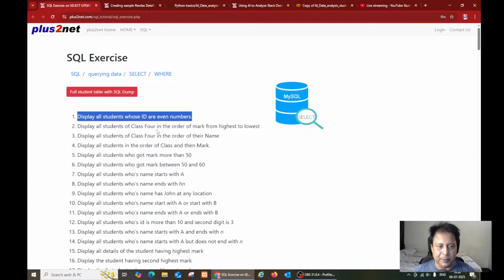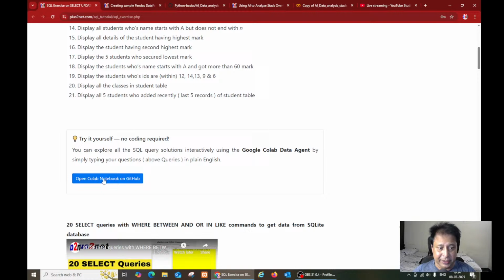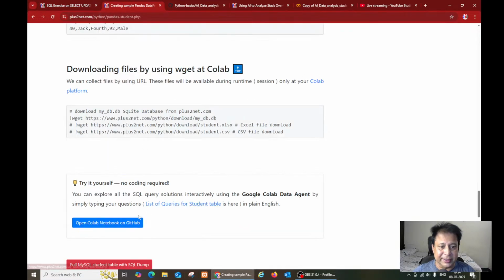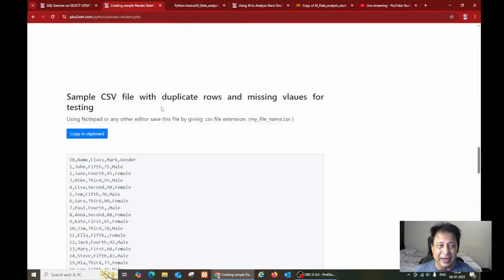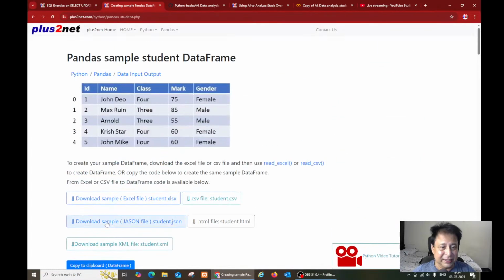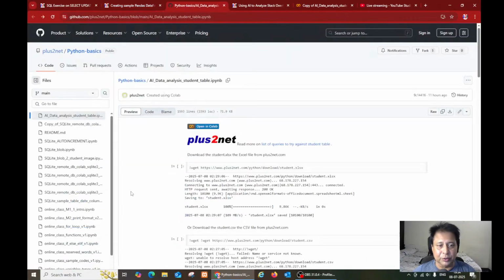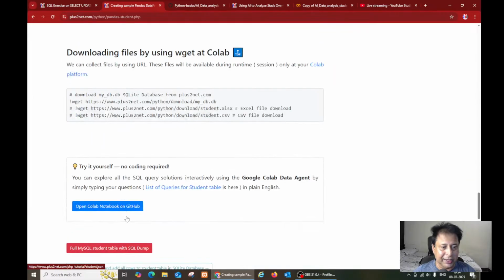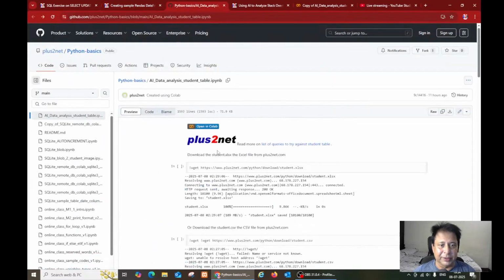Another is display all students of class 4 in order of mark from highest to lowest. You can do that. Here is also the link to GitHub, where you will get the details. If you click this, you will come here. On this page, where your sample database in SQL is, at the top you can see the Excel file, CSV file and sample data, everything. Once you click that link at the bottom, you will come to this particular page.